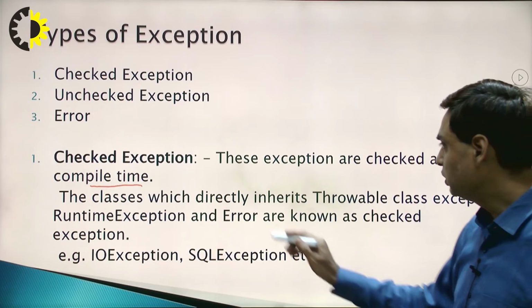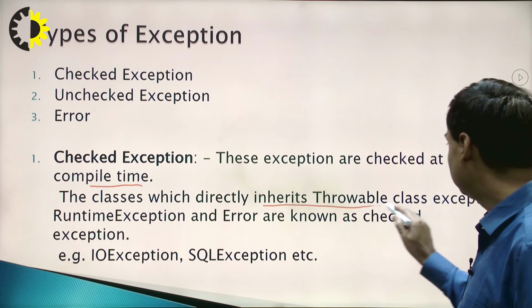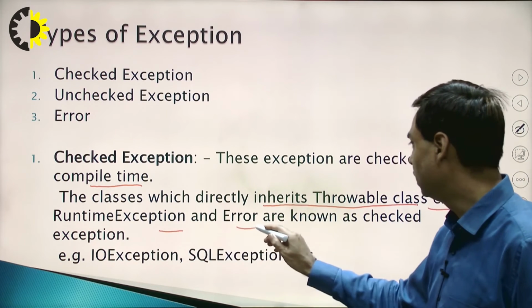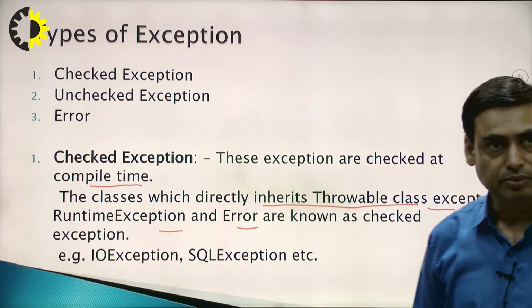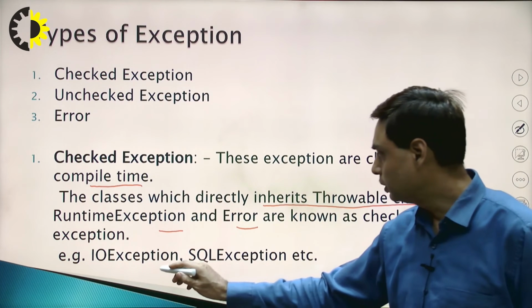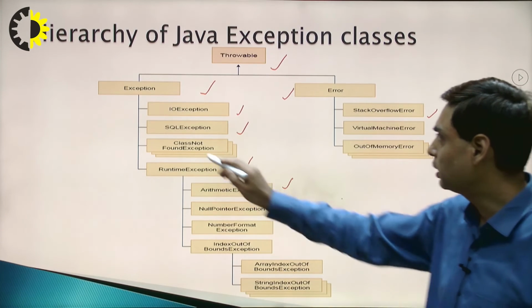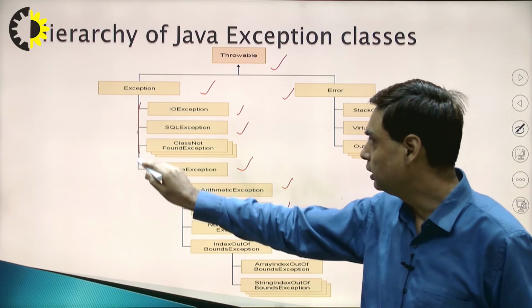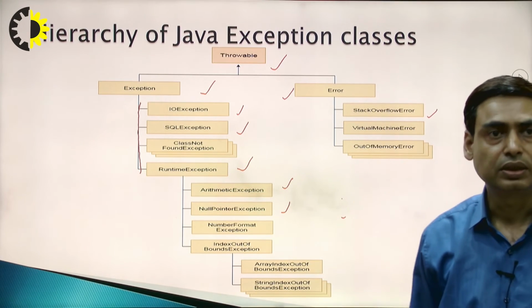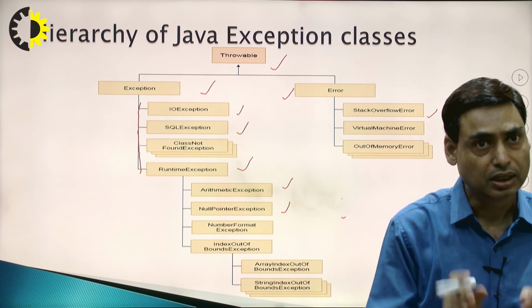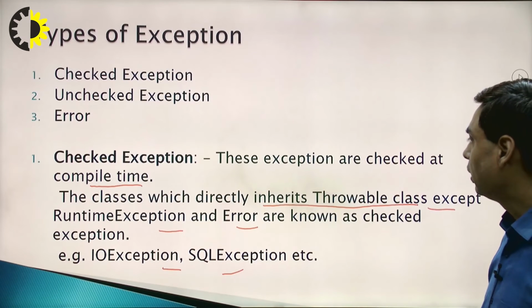The classes which directly inherit the Throwable class, except RuntimeException and Error, are known as checked exceptions, like IOException and SQLException. In this hierarchy you can see these are the classes that come under checked exception.